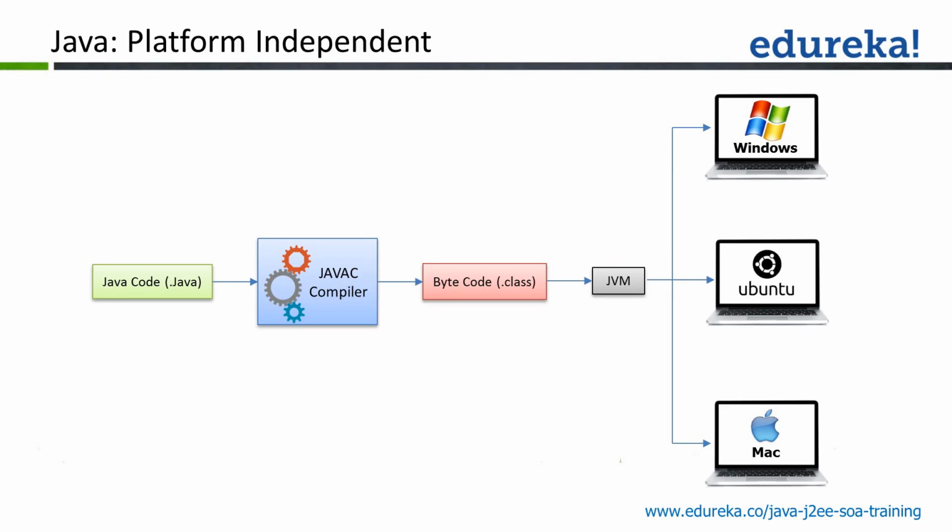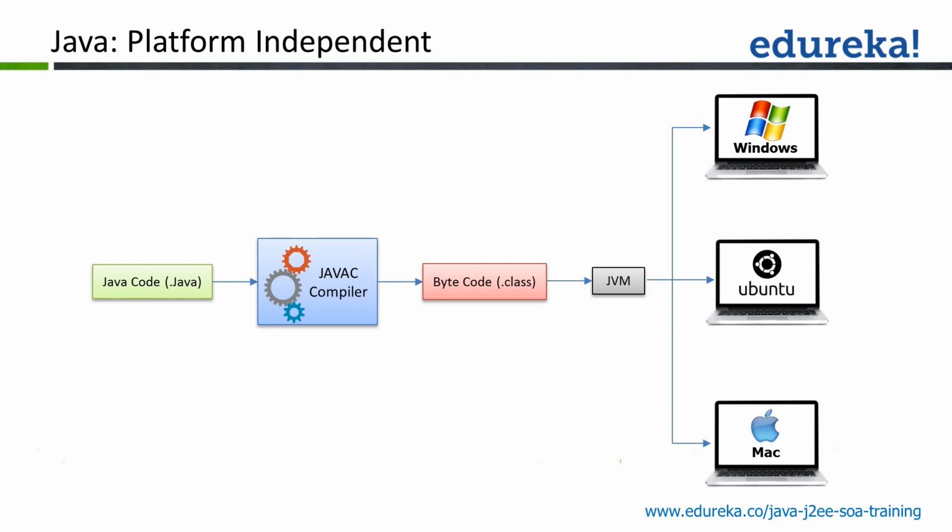In case of Java, the compiler will generate the intermediate code known as bytecode, and it is given to the JVM. The good news is JVM is available on all the major operating systems, and it is pre-installed by the vendor itself. We don't install the JVM. JVM comes pre-installed. It means even if we don't have the Java Development Kit, but you have your bytecode available with you, you can directly run it on your operating system.